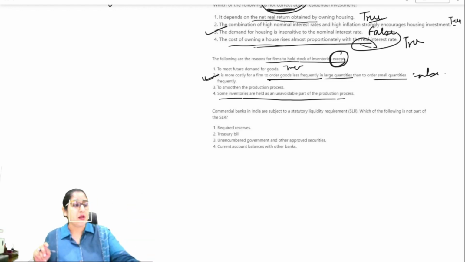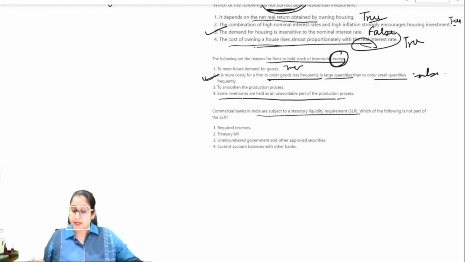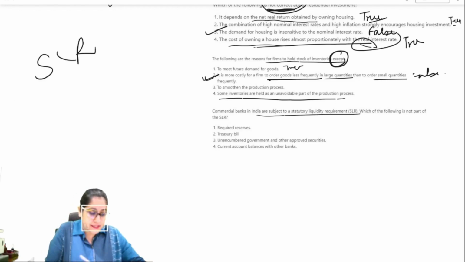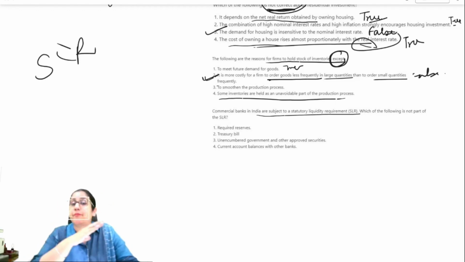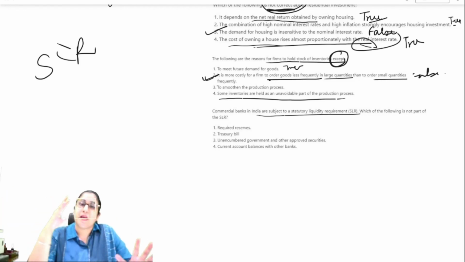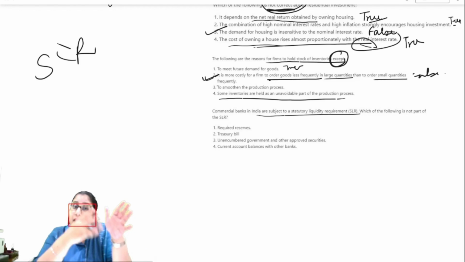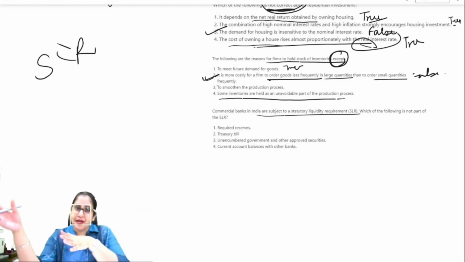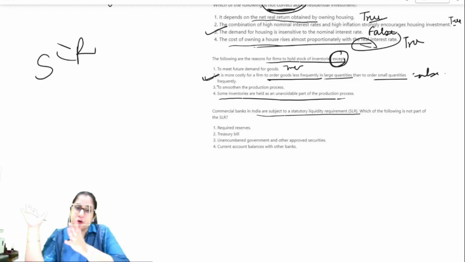Okay. Next, commercial banks in India are subject to statutory liquidity requirement. Which of the following is not a part of the SLR? Now, first of all, what is SLR? Pardon my writing. It is the percentage of reserves that is maintained by banks, right, in the form of any kind of liquid asset. This is maintained by the banks. And CRR is the percentage of your deposits that has to be kept with the RBI. Right? So SLR has to be maintained by the banks and CRR has to be kept with your RBI.